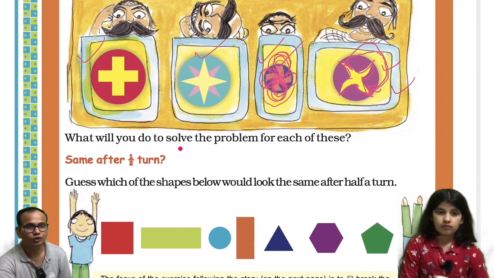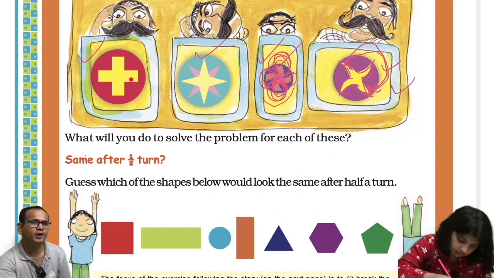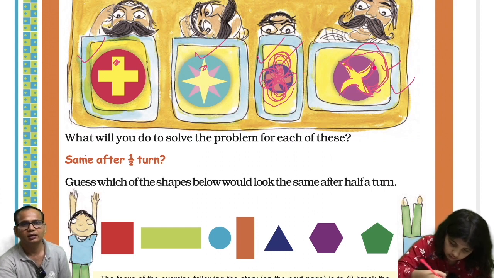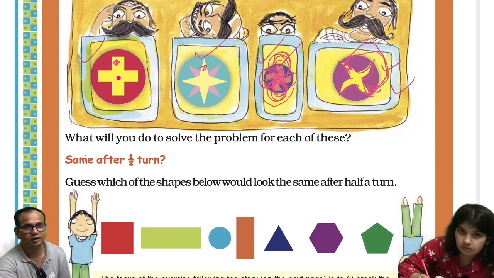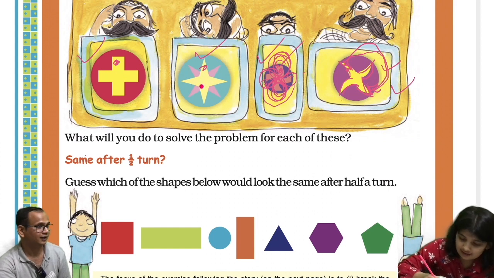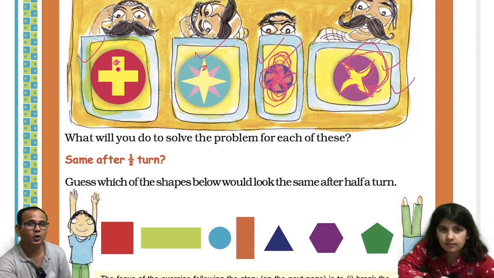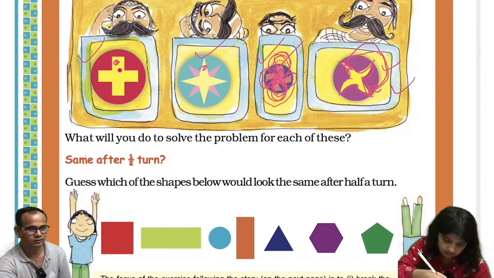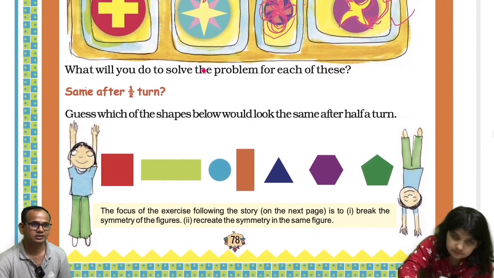What will you do to solve the problem? Same, I'll put a dot on each of these. Put a dot somewhere. Here, dot. Here, dot. Or here. If you put a dot in the middle, don't make a mistake. If you put a dot here in the middle, then again the king will get confused, and it will be similar. So don't put a dot on the mirror. Just put a dot on one of the blades. Okay. So now, next, page 78.